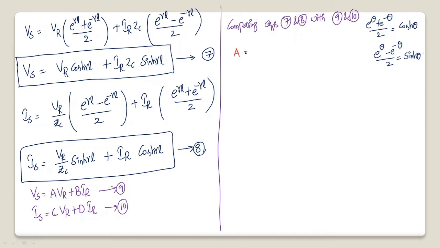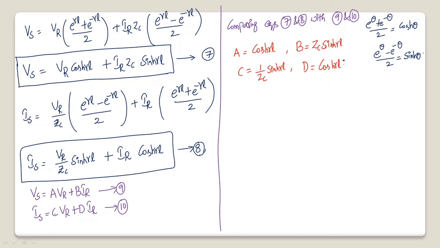Now A is equal to cosh gamma L. In place of B we have ZC into sinh gamma L. Similarly, in place of C we have 1 by ZC into sinh gamma L, and in place of D we have cosh gamma L.